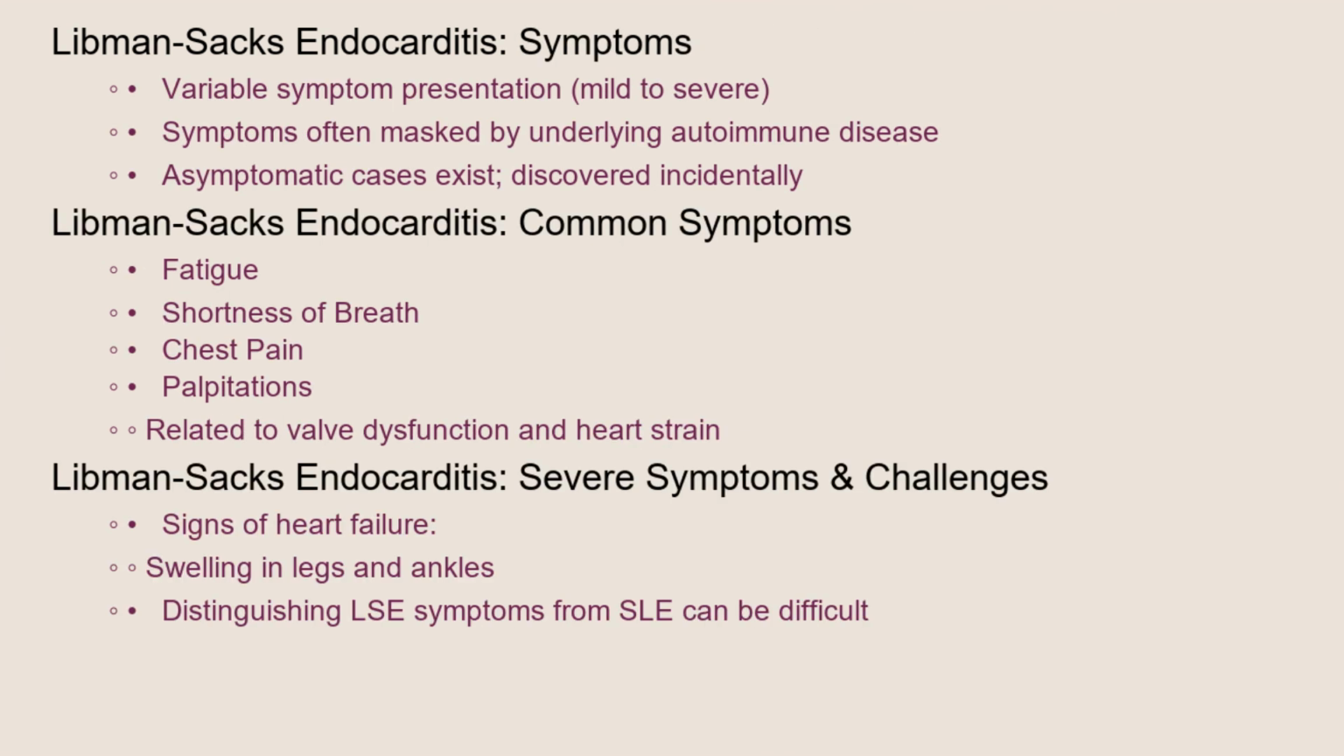The symptoms of Libman-Sacks endocarditis can be quite variable, ranging from mild to severe, and are often overshadowed by the symptoms of the underlying autoimmune disease. Some individuals may experience no symptoms at all, and the condition is only discovered during routine examinations. However, when symptoms do occur, they often include fatigue, shortness of breath, chest pain, and palpitations. These symptoms are largely related to the valve dysfunction and the resulting strain on the heart. In more severe cases, signs of heart failure, such as swelling in the legs and ankles, may be present. It's important to remember that because LSE often occurs in the setting of SLE, distinguishing its symptoms from those of lupus itself can be difficult.